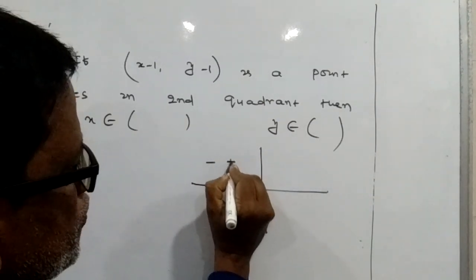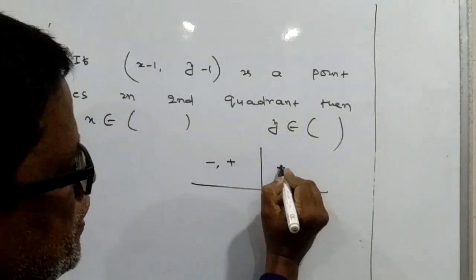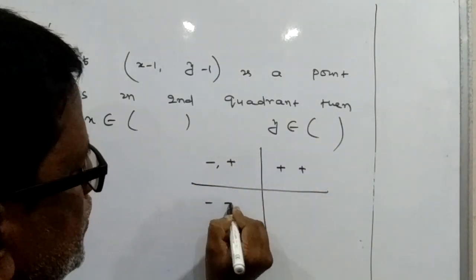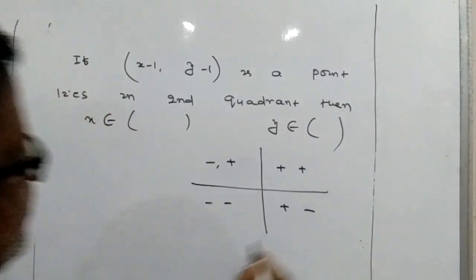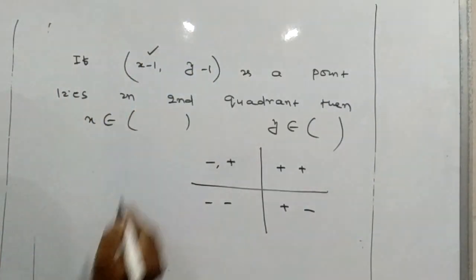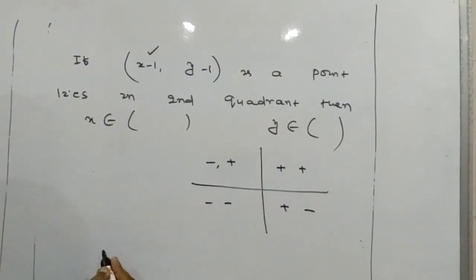Second quadrant is minus plus, first quadrant is plus plus, third is minus minus, fourth is plus minus. So in the second quadrant the x value is negative and the y value is positive.